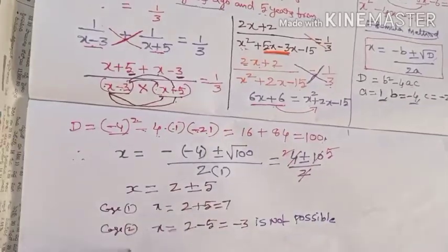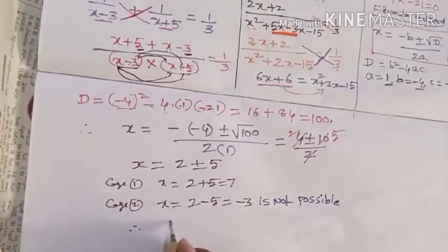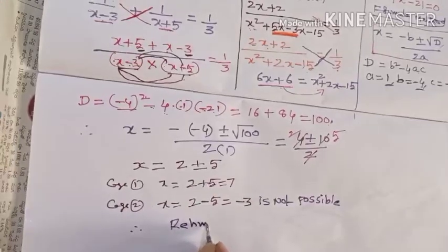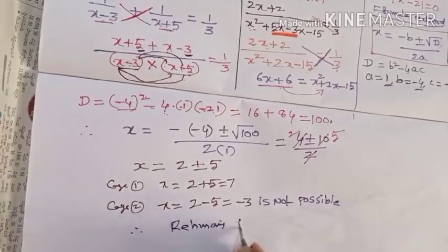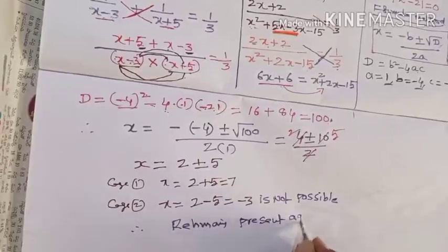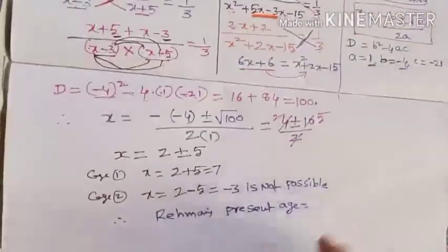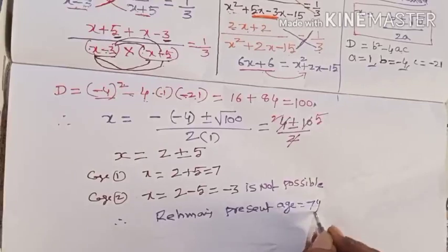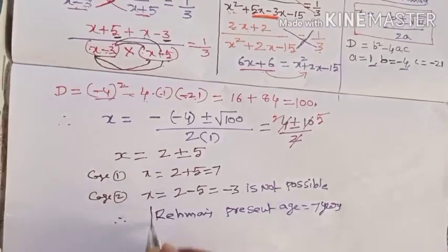Therefore, Rahman's present age is equal to, according to our assumption, x. Therefore, you have to write down that the present age is 7 years.